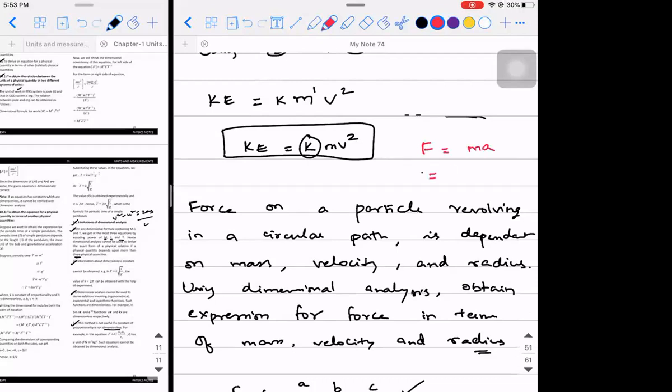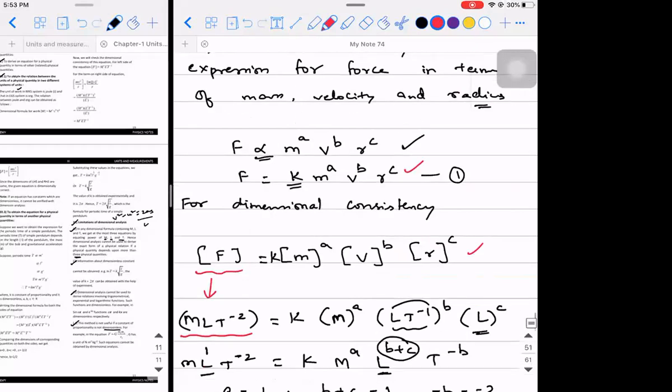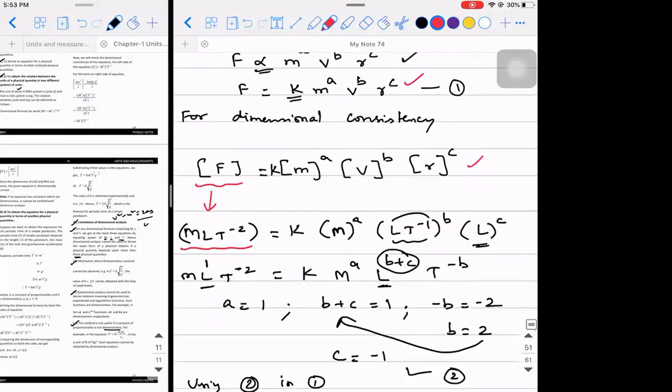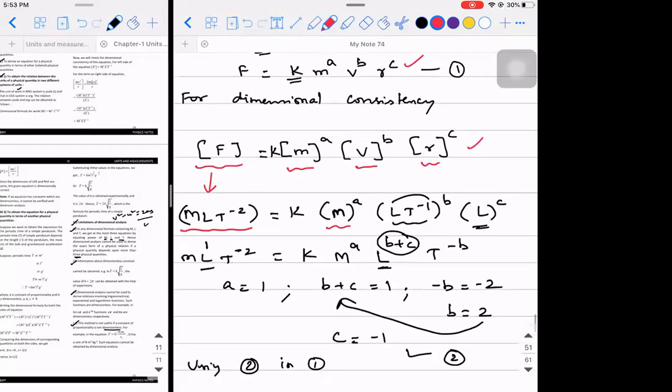So first you should always write its SI unit, SI unit or CGS unit, anything. Mass is measured in kilogram. Acceleration is measured as meter per second square. So kilogram is mass, so M. Meter is for length, L. Second is for time, so T minus 2. So that is why I directly wrote it as MLT minus 2 is equal to K into the dimensional formula of M, which is capital M. Dimensional formula of V is LT minus 1, raised to the power B, and dimensional formula of radius is L, raised to the power C.